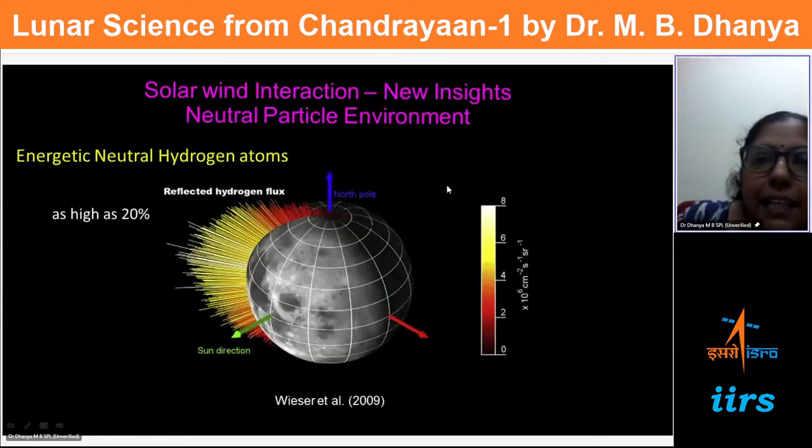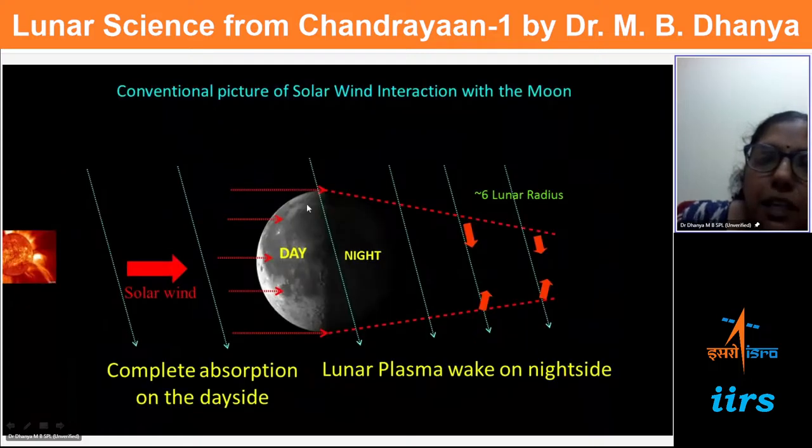Through one observation, we found that the Moon is not like a sponge. It doesn't absorb all the particles. Actually, the plasma interacts with the surface, and because these are charged particles, a certain fraction of them get neutralized and come back to space as neutrals, with a higher energy.